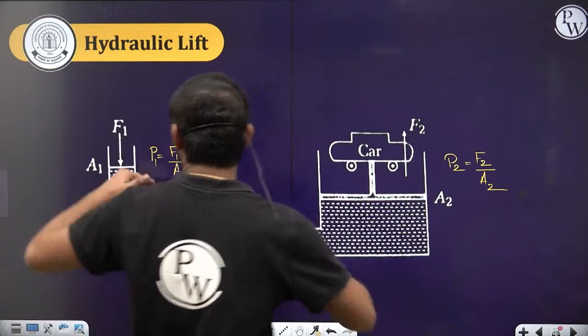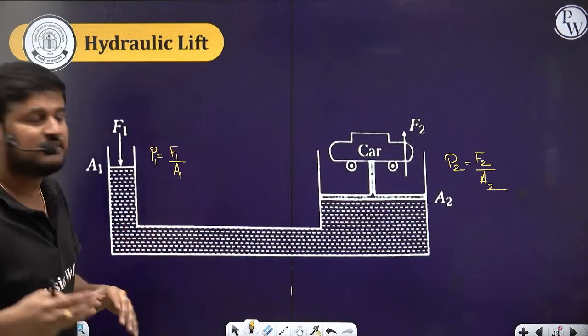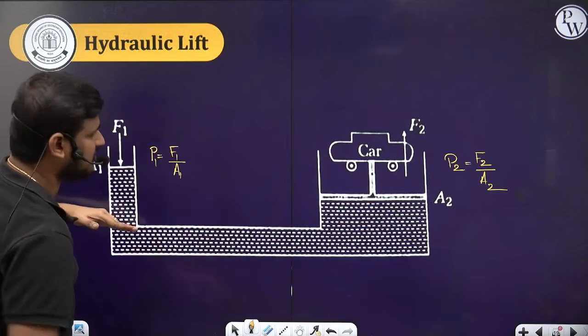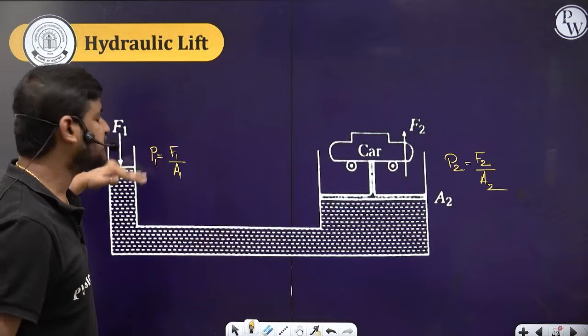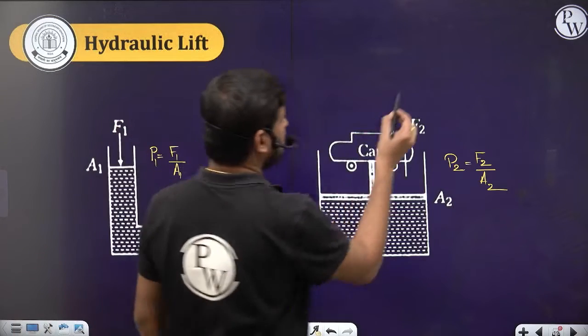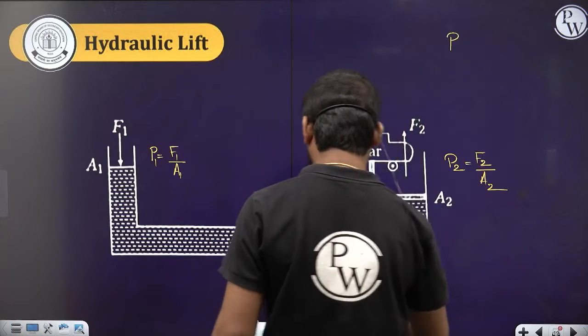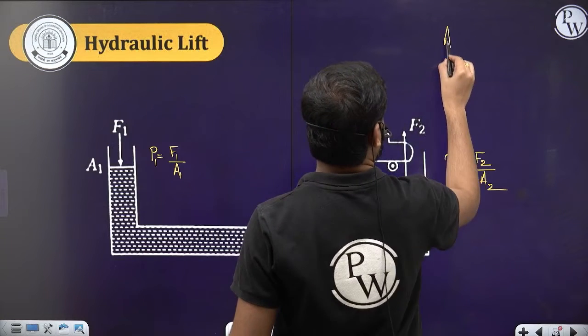So whatever external pressure you applied here, the same pressure will come. As a result, when you push it downward, it will move up, but not by the same length. Suppose you push it by 10 centimeters, it may rise only 1 centimeter. Clear? Conservation of energy will be applicable. Done? Yes. So according to Pascal's law,